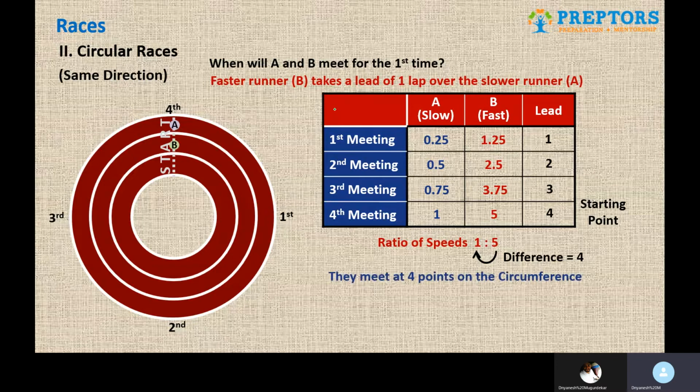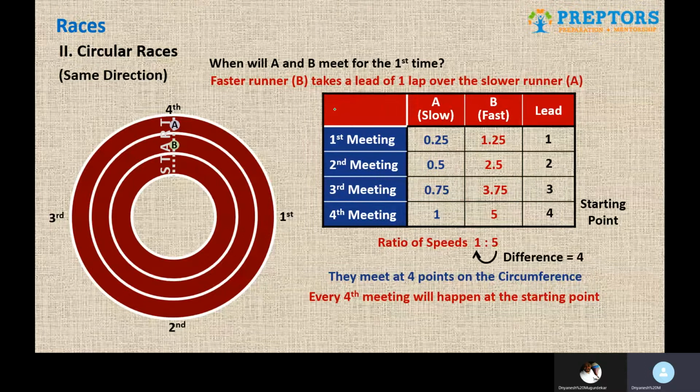So 4 distinct points is given by the ratio of the speeds, so the difference between the speeds. And also remember, whichever is going to be the last meeting, in this case it is the fourth meeting, that meeting will always happen at the starting point. So there are only 3-4 pointers that you should remember.